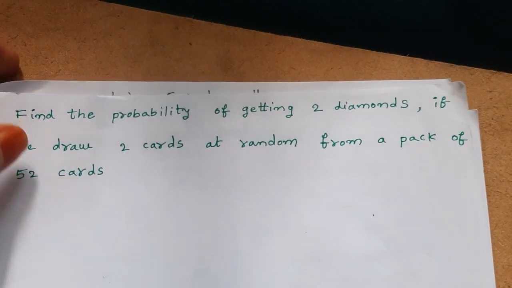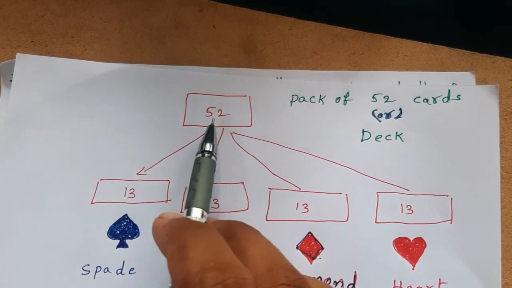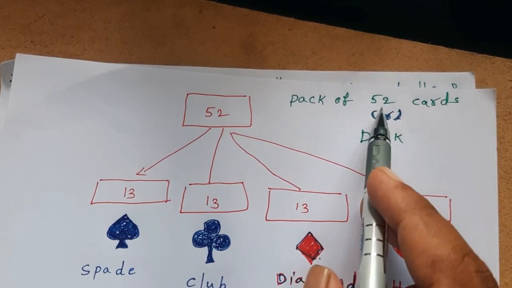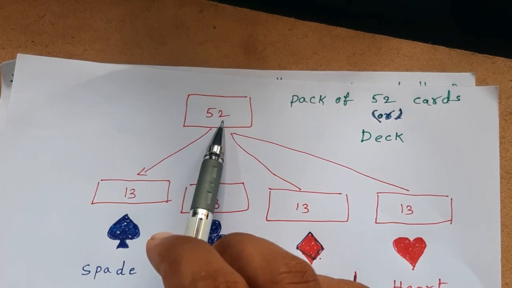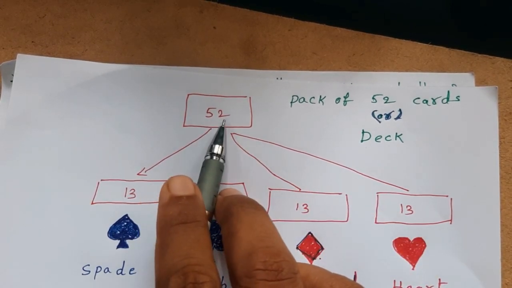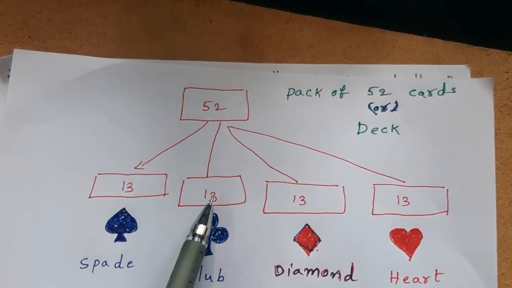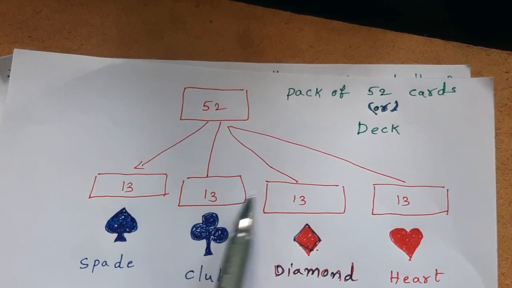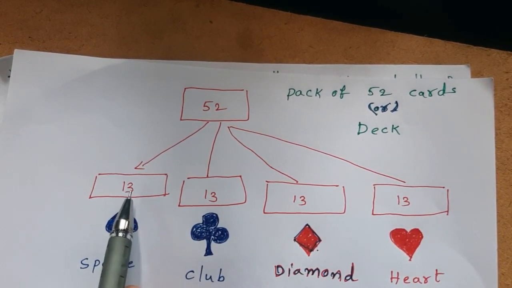Now, let us know about the pack of cards. A pack of cards consists of 52 cards. It is also called a deck. Deck contains 52 cards. These 52 cards can be divided into 4 suits, and each suit consists of 13 cards. 4 suits are there and each suit consists of 13 cards.